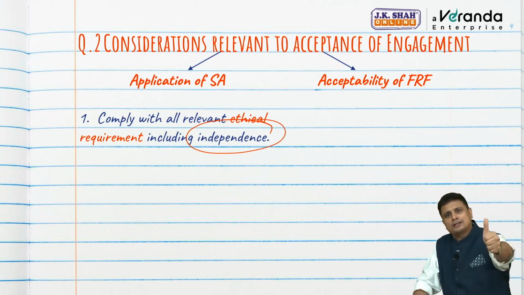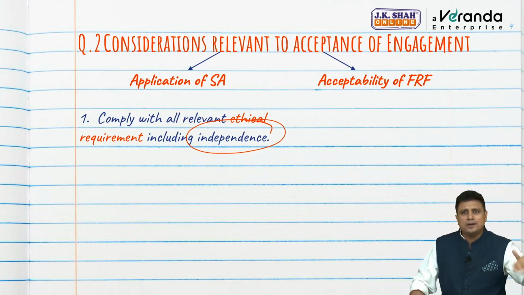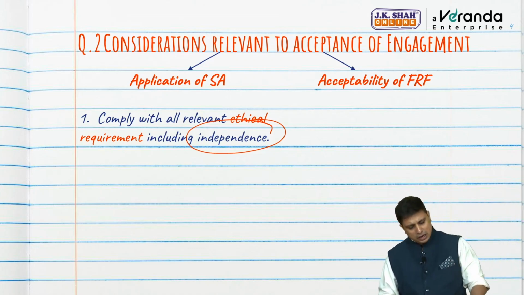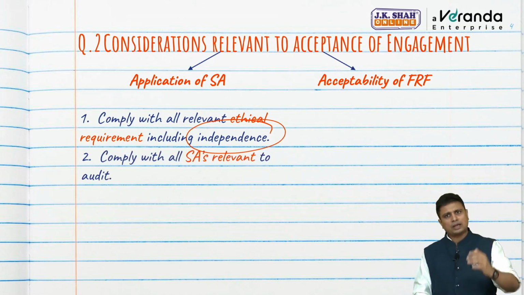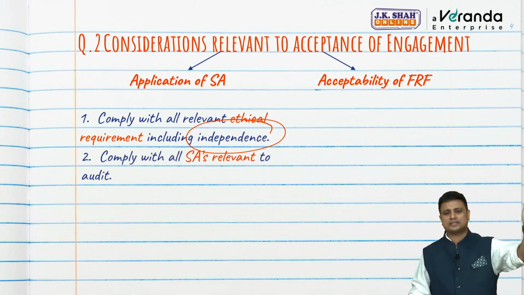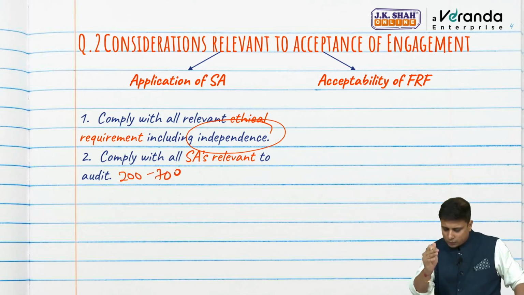Yes, we have to be independent. My friends, make it a thumb rule: whenever you are expressing an opinion, you always have to be independent because people are going to rely on your report. So we'll comply with ethical requirements, including independence. We will comply with all the relevant essays to the audit. So all the essays from essay 200 to essay 700, whatever essays are applicable, we are going to comply with